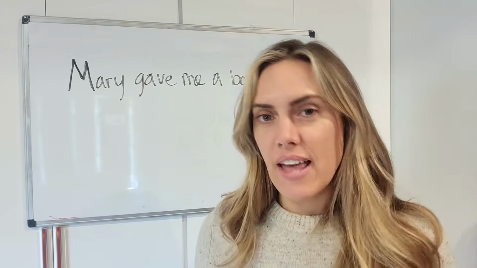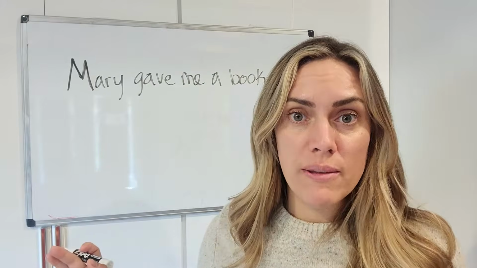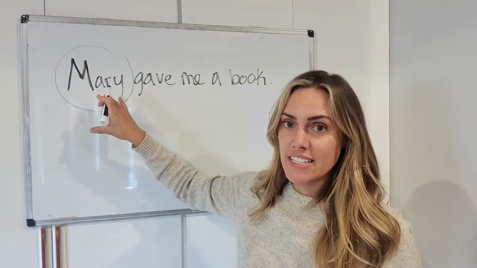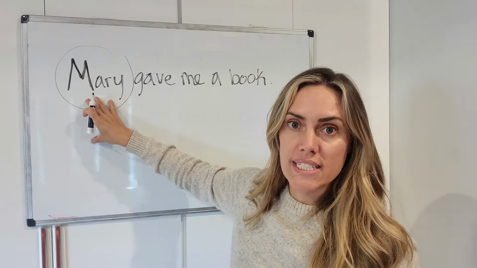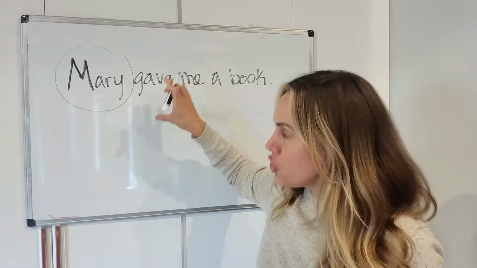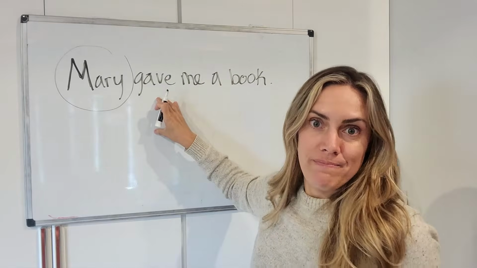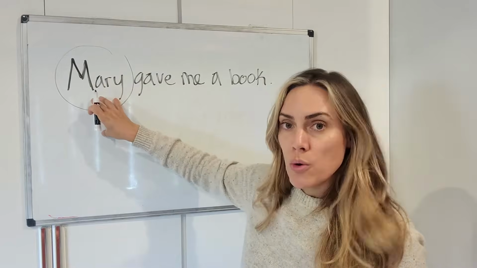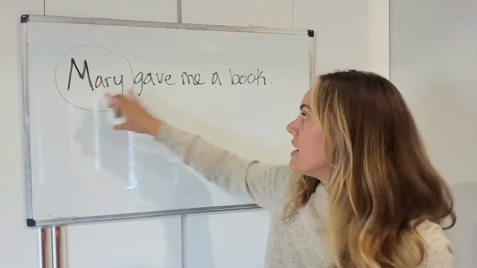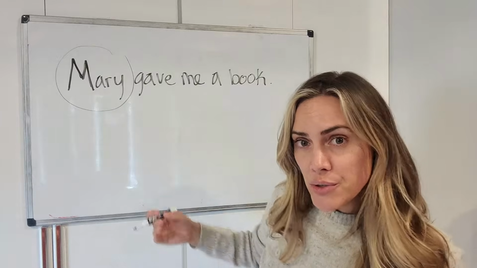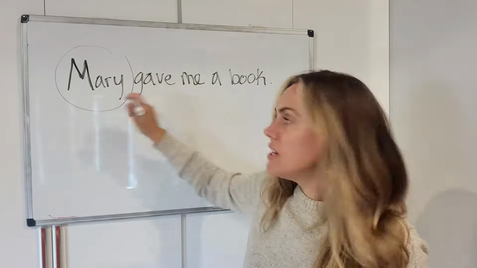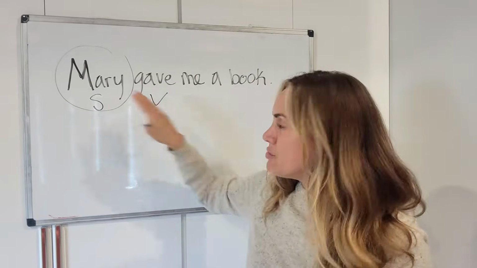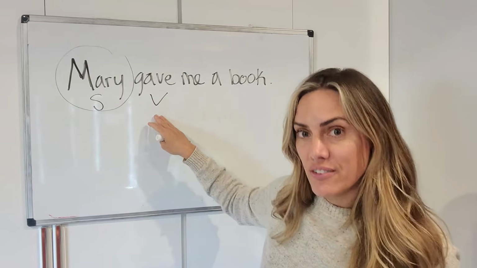All right, so before we jump into the passive, I think it's important to understand what the active voice is. Active voice, all it means is that the subject of a sentence, who or what a sentence is about, is doing the verb. That's it. And this is a verb. It's an action or a state. So Mary is the subject. Mary gave me a book. What did Mary do? Mary gave me a book. Subject, verb. In an active sentence, the subject does the action in the verb.